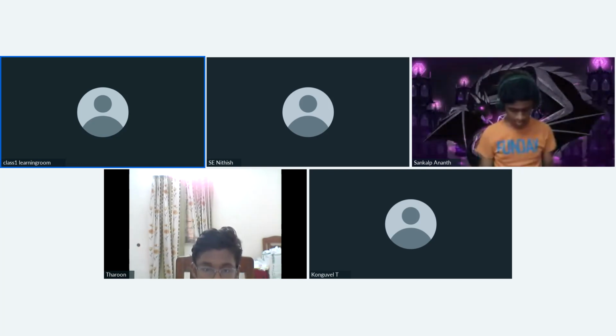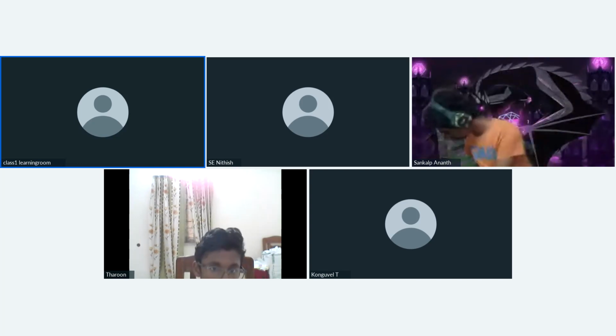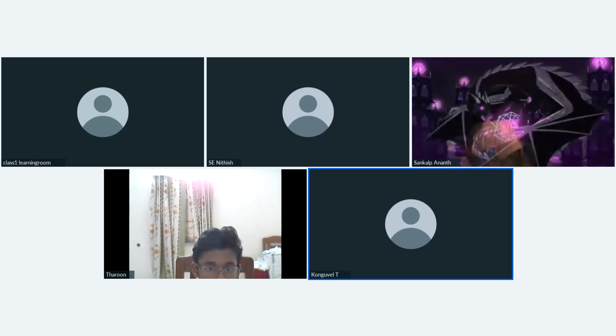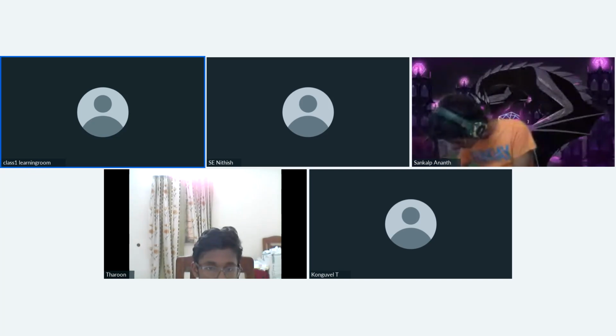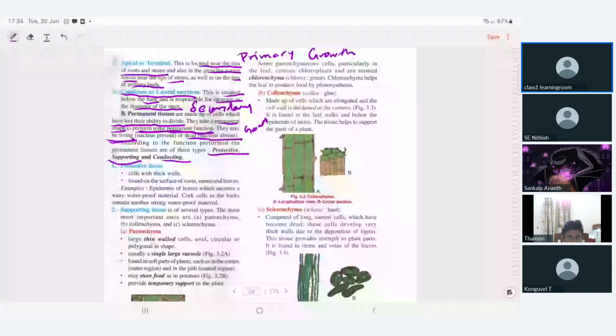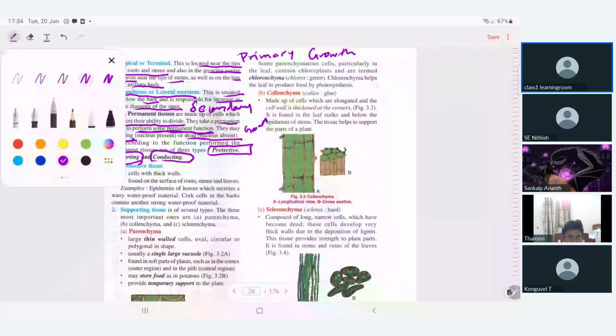Now, the functions of permanent tissue. What are the three categories of functions we are going to see? One is protective function, another one is supporting function, and another one is conducting function. Protective, supporting, and conducting functions.